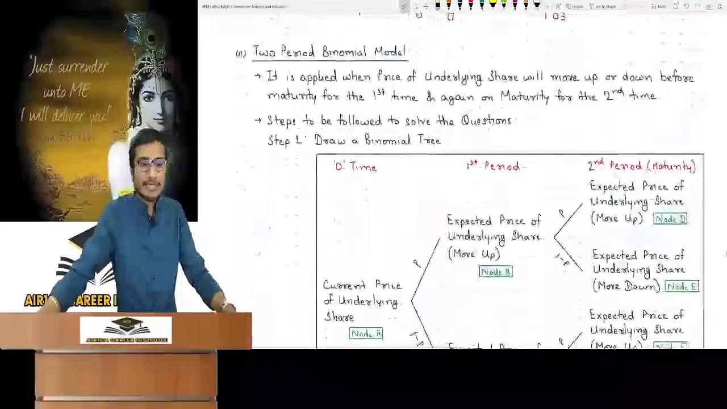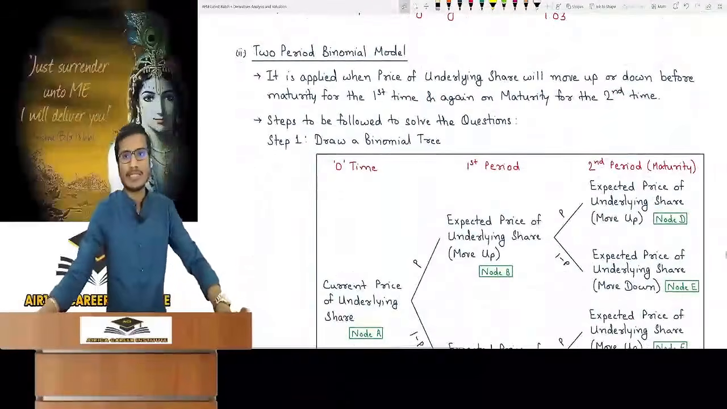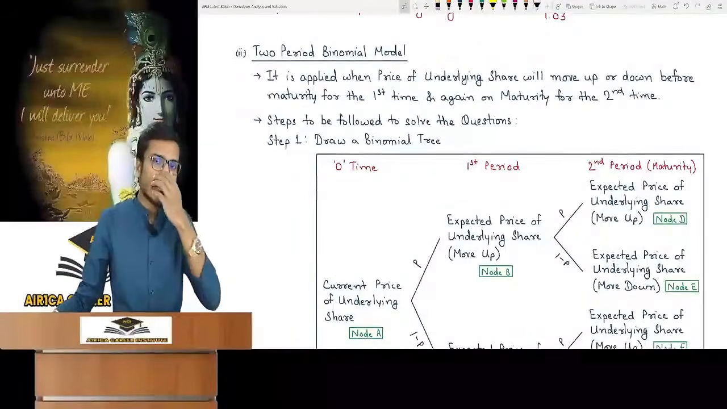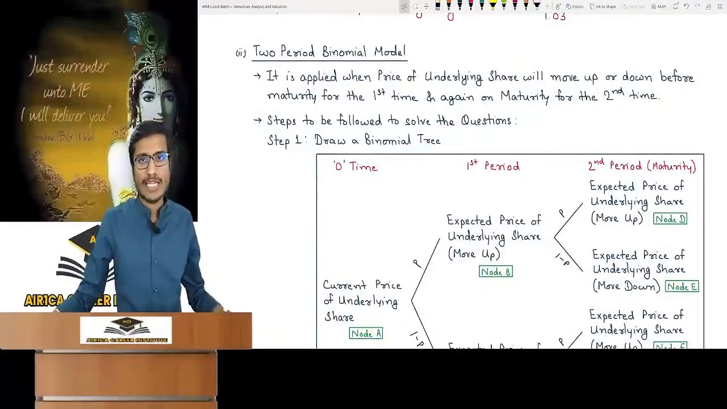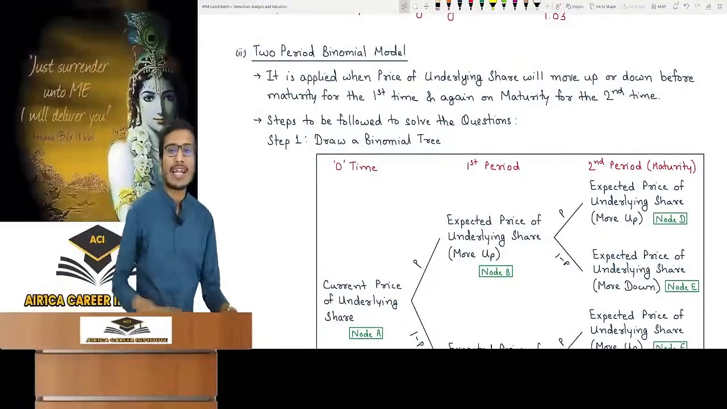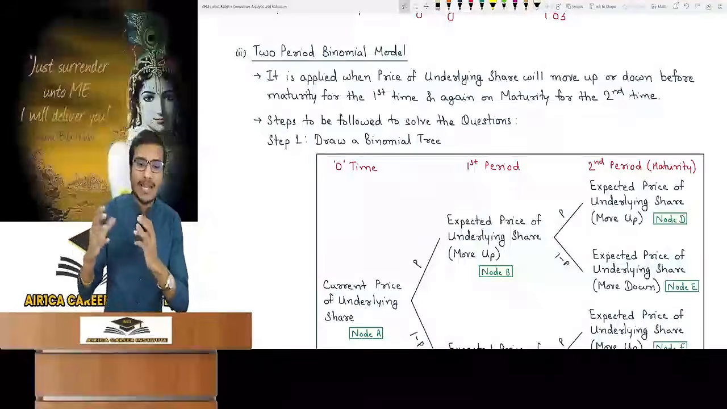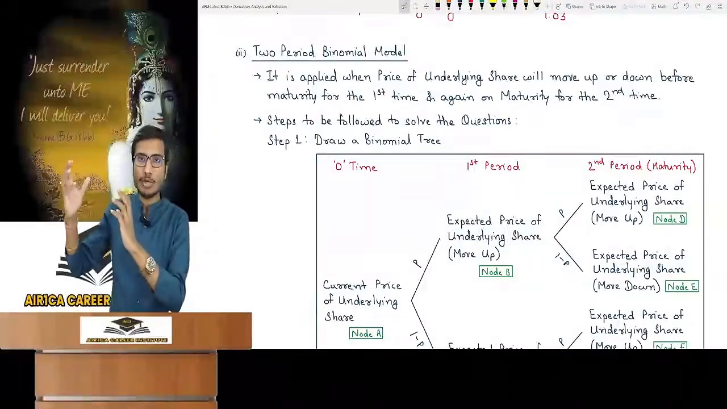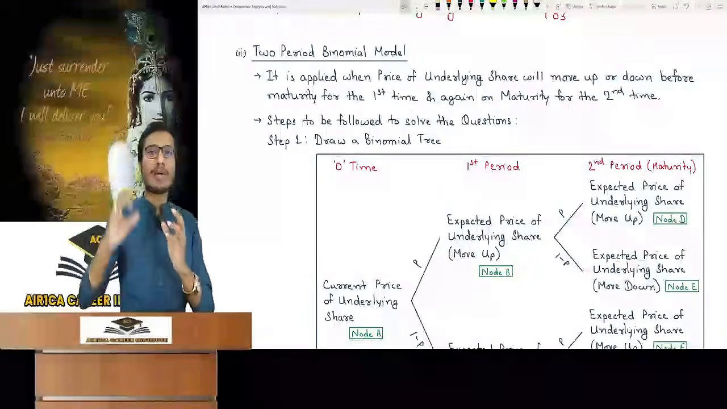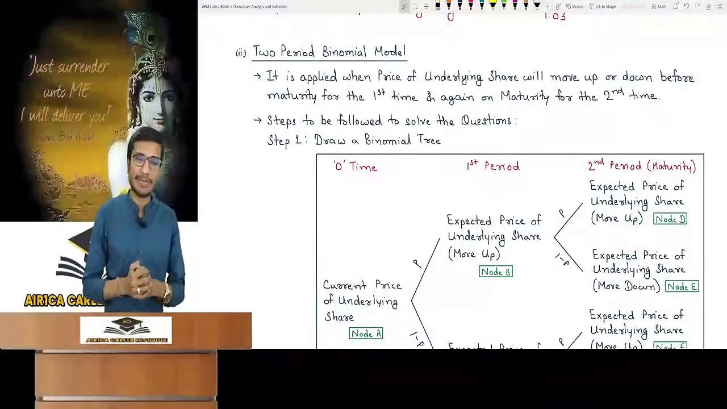The second one is the 2-period binomial model, and it is also the same. There is a special point in it. Just see that there's not much difference. What happens here is the underlying share price will move up and down even before maturity and also during maturity. But before maturity, it will once move up and move down, which means it will change twice.